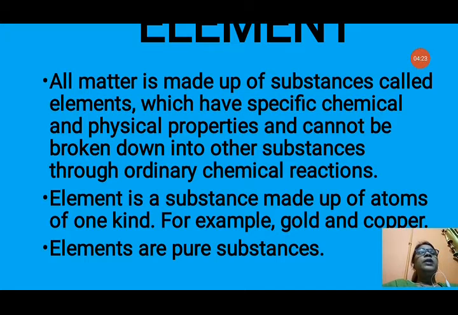Like if you take the element gold, all the atoms present in the gold will be gold atoms only. And if you take copper, all the atoms present in copper will be copper atoms only. You cannot find atoms of any other element in gold and copper. Elements are pure substances. Since all atoms are the same in a single element, that's why they are known as pure substances. That means they have only one kind of atom in them.